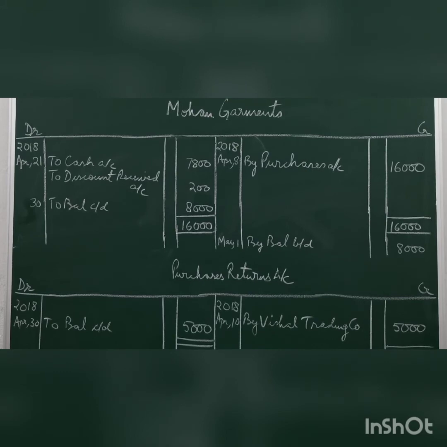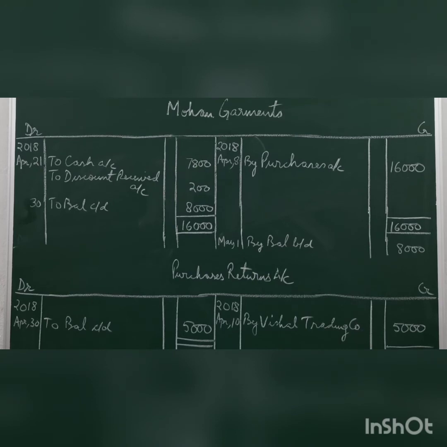On 21st we have a transaction. The journal entry is Mohan Garments debit with 8,000 to cash account 7,800 to discount received account 200. Since Mohan Garments has been debited, the posting will be on the debit side. Date 21st, and opposite debit there are two credits, both will be posted with their respective figures, so that makes 8,000. To cash account 7,800, to discount received account 200.